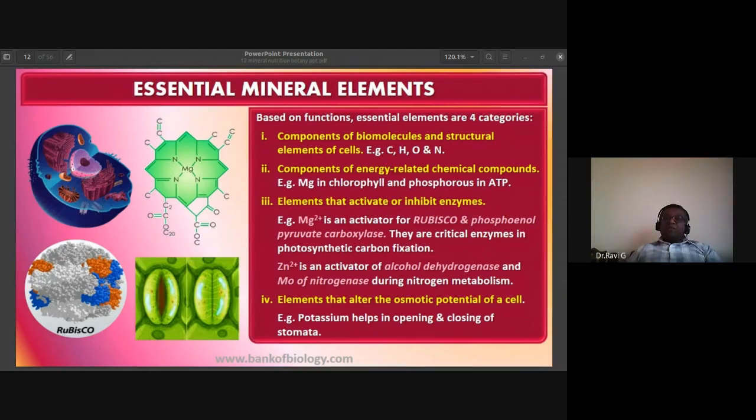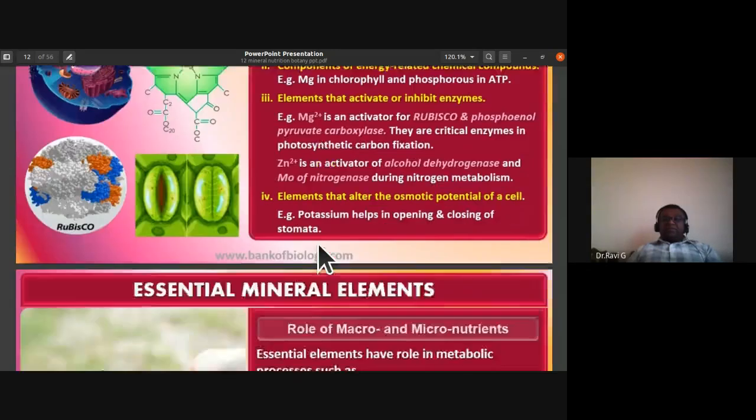They can be components of biomolecules and structural elements of cells. They can be components of energy related chemical compounds. They can be elements that activate or inhibit enzymes, then elements that alter the osmotic potential of a cell. So these are the four properties of the essential mineral elements.